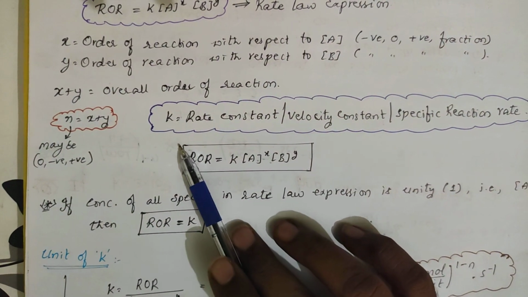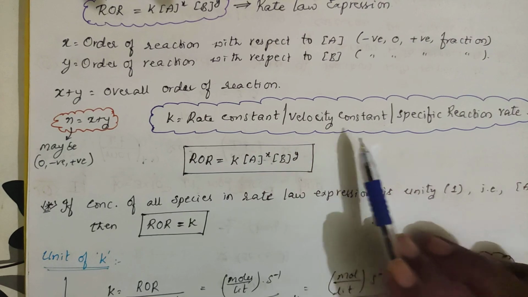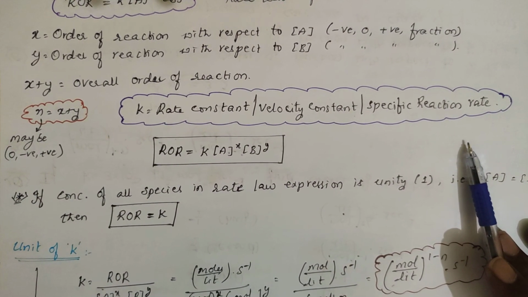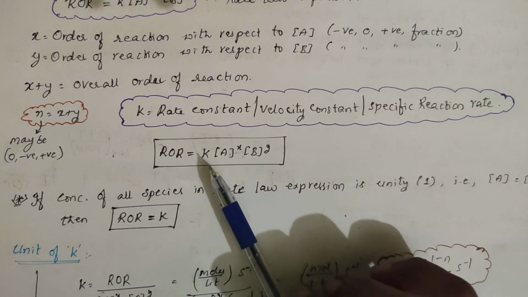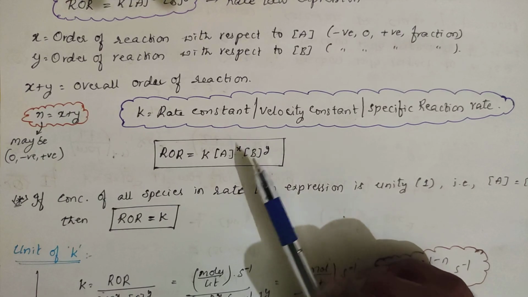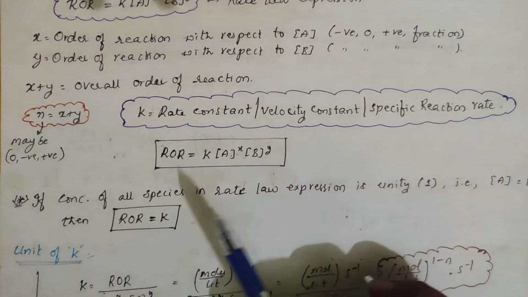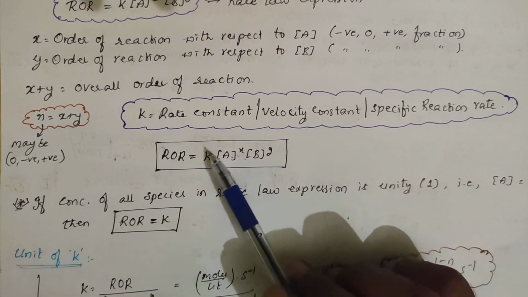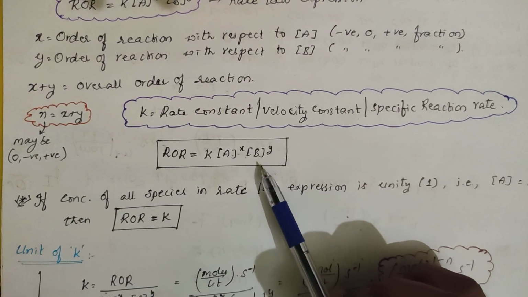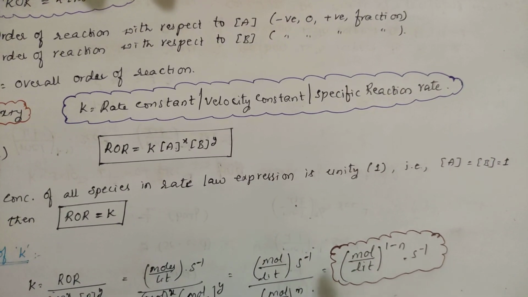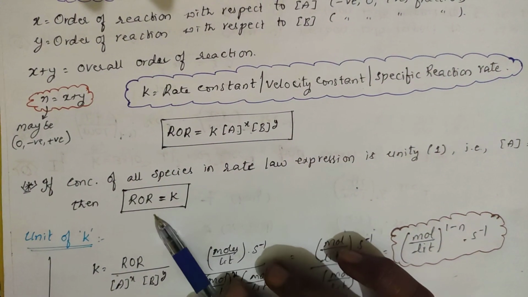K is called the rate constant, velocity constant, or specific reaction rate. What is the value of K? It is simple. Place the concentration of A as 1 and the concentration of B as 1. One to the power of anything is 1, right? If the concentration of all the species in the rate equation is 1, then the rate of reaction is nothing but K.